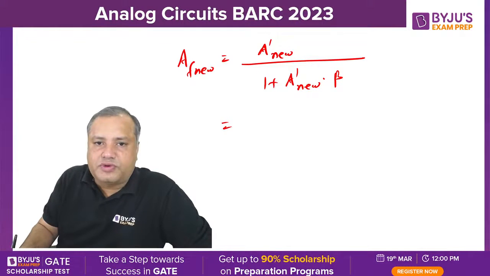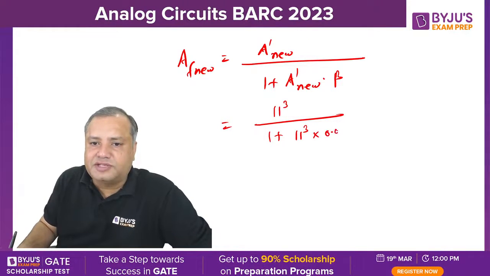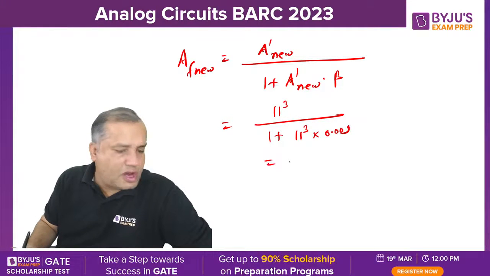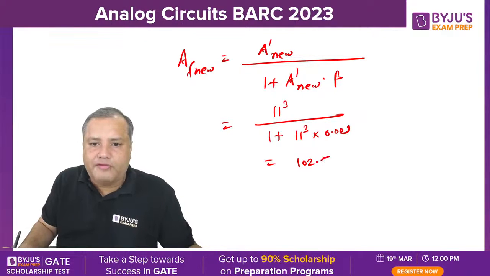A dash new will be 11 into 11 into 11, that is 1331. Again 1331 multiplied by beta 0.009. All my dear students, this will come out as 102.55. So this is the new gain with feedback.